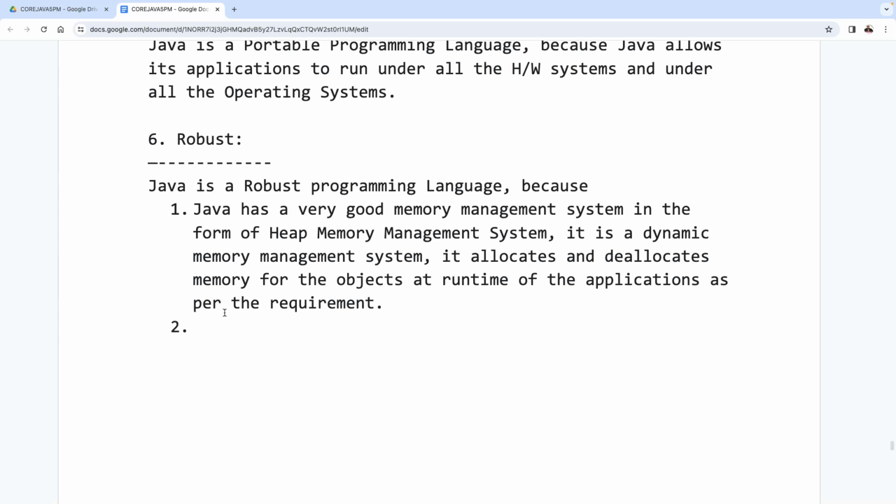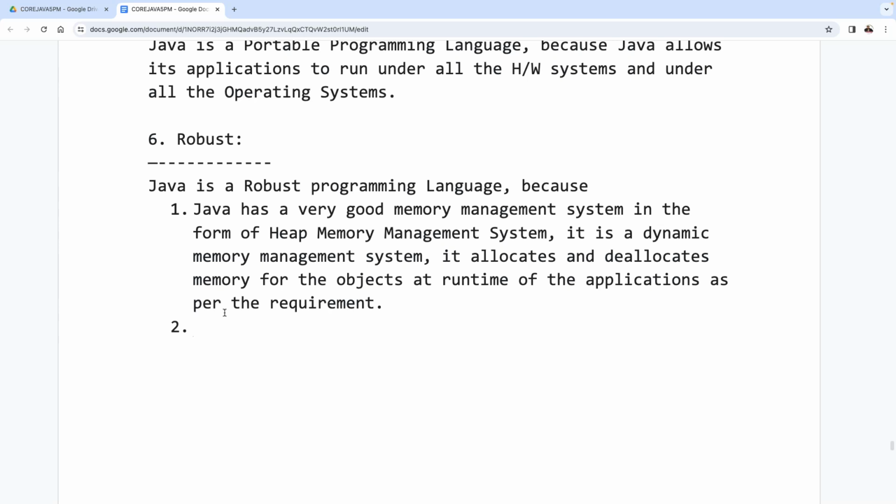Then this entire support is available at what time? Not at compilation time. At runtime of the application. Because of that reason, that memory allocation is nothing but dynamic memory allocation. That memory management system is called a dynamic memory management system. Is the dynamic memory management system an advantage or not?